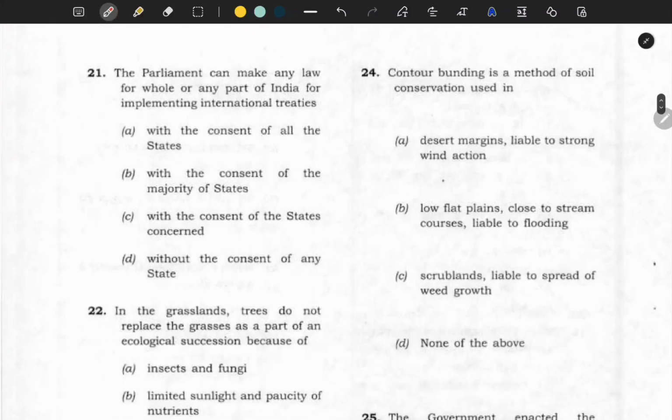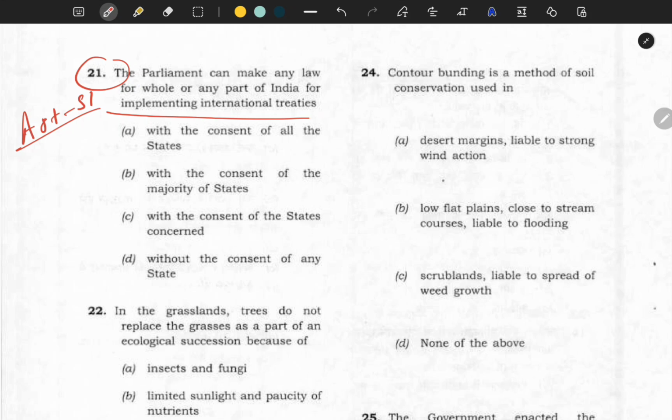Now come to the next question. The Parliament can make law for whole or any part of India for implementing international treaties. So as you know, even Article 51 talks about the relation with the international, to promote the international peace and all.